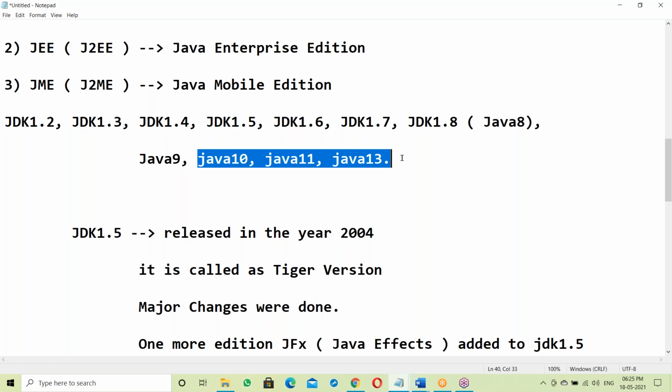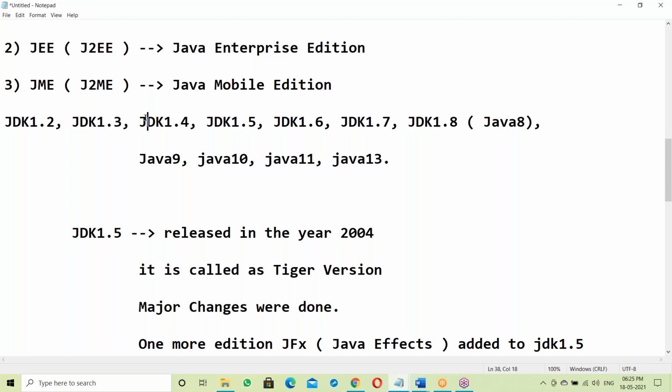At the end of your course, I'll explain the features of all the different versions: 1.0, 1.2, 1.3, 1.4, all the versions up to Java 13. It will be the final topic, after finishing everything else.